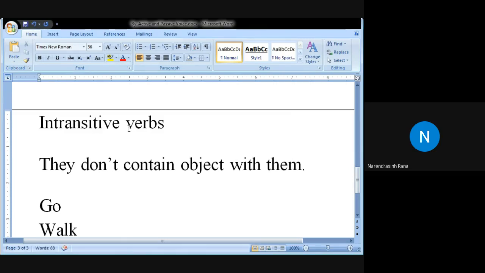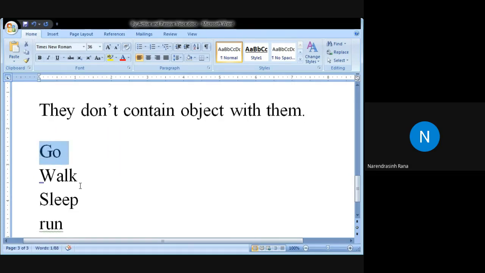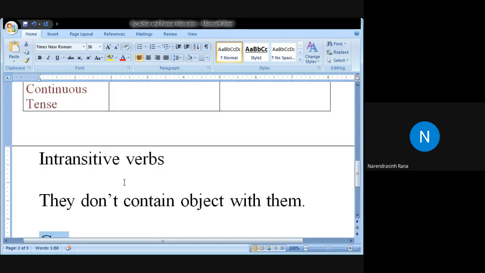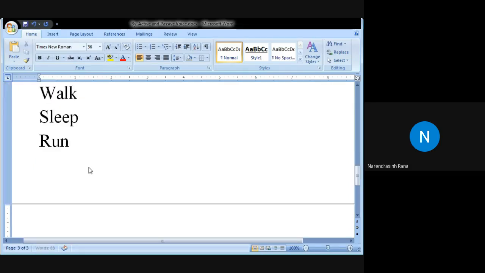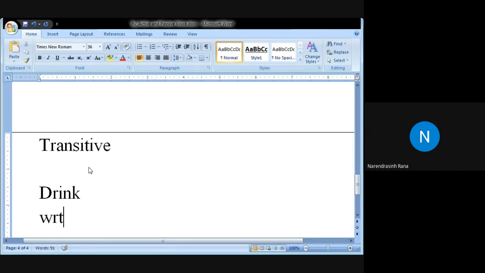Very good. Go. If you ask the question, go, now what go? Walk, what walk? Sleep, what sleep? Run, what run? You don't have an answer. And the other category that you have is the transitive verbs. They have an object. For example, you say drink, so you have an object. Drink what? Drink milk, drink water, drink soda, whatever. For example, it is a transitive verb.